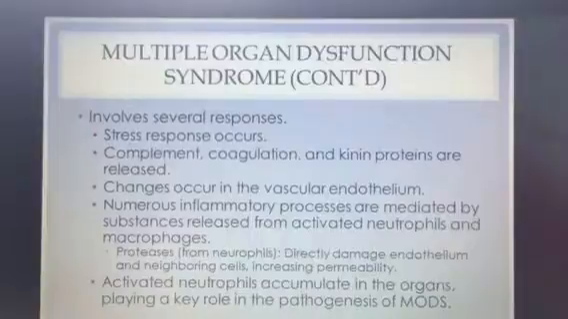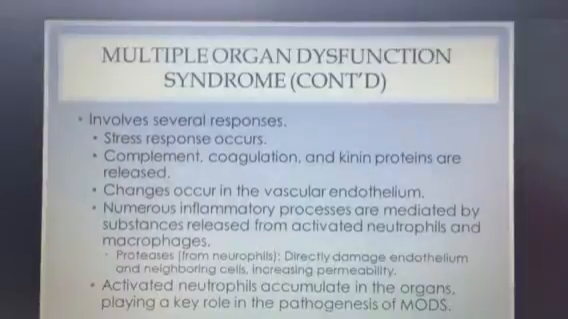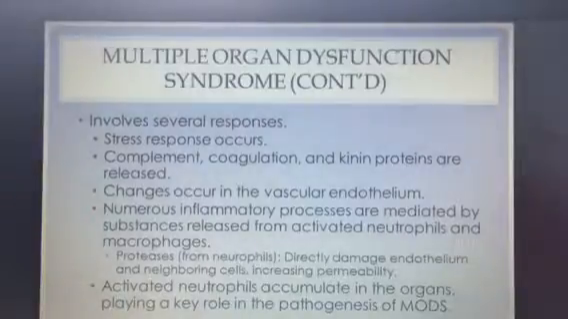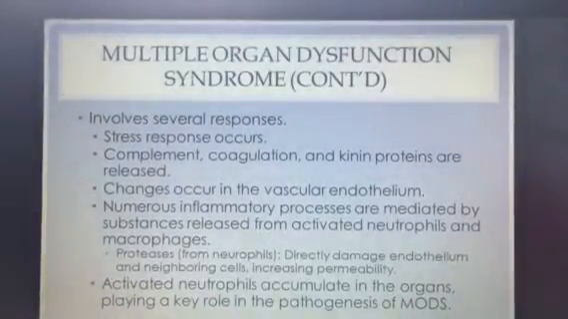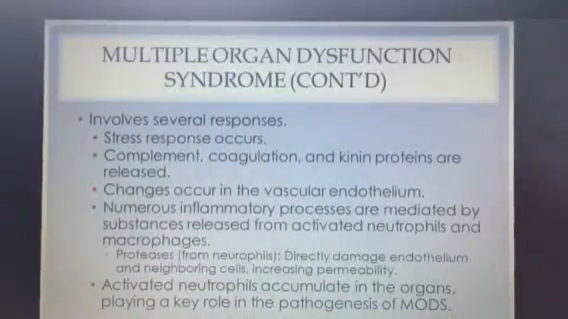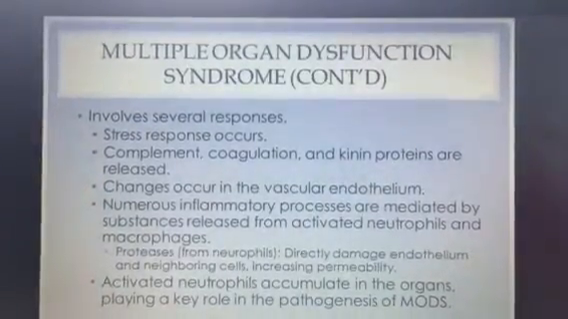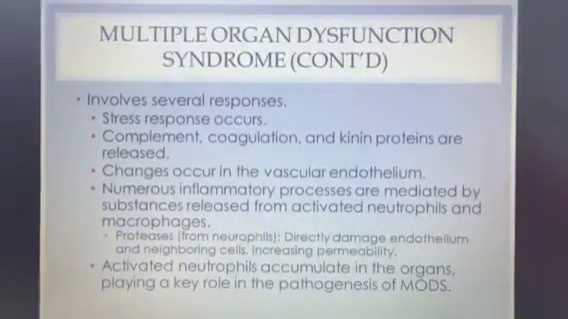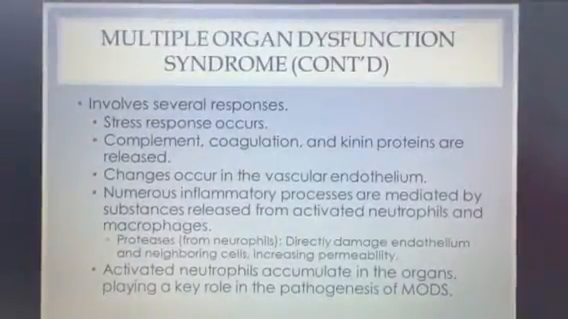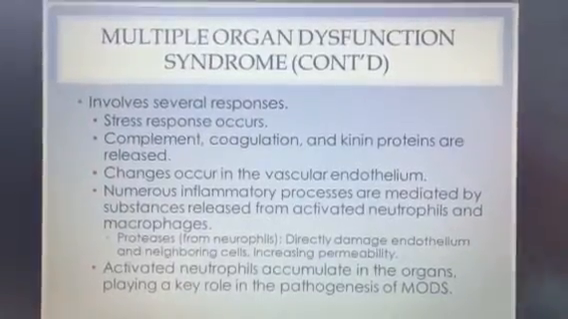So MODS involves several responses. A stress response occurs, and complement, coagulation, and kinin proteins are released. This causes changes in the vascular endothelium, and numerous inflammatory processes are mediated by substances. This leads to release from activated neutrophils and macrophages. In turn, proteases from the neutrophils directly damage the endothelium and neighboring cells, allowing increased permeability. The activated neutrophils accumulate in the organs, and they play a key role in the pathogenesis of MODS.